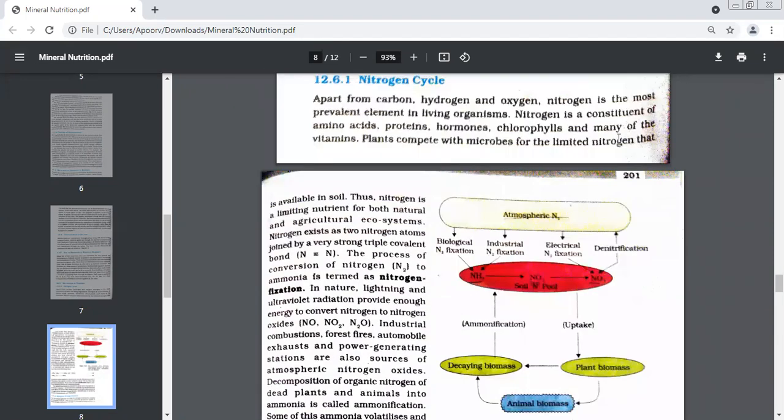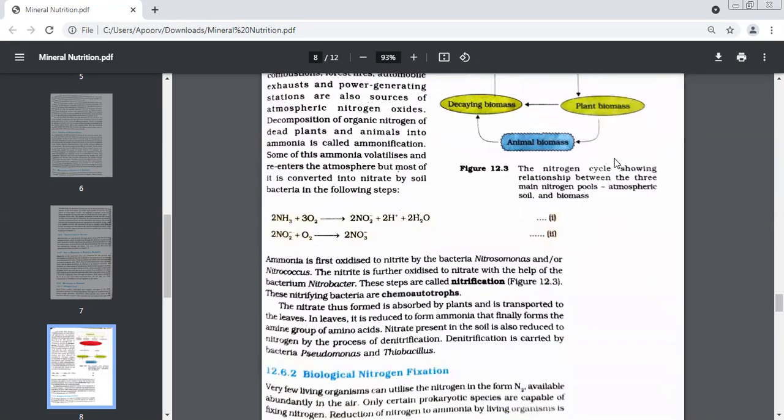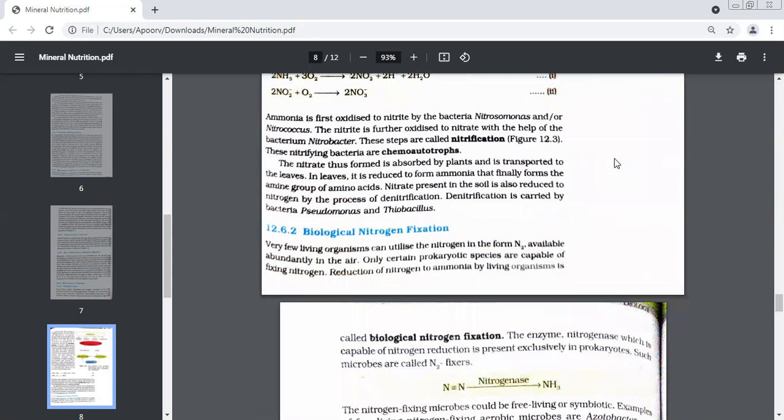When ammonia is converted to nitrates, it is not converted directly. First, ammonia is converted to? Nitrite. It is converted to nitrites. And then it is oxidized and converted to nitrates. Okay, tell me.